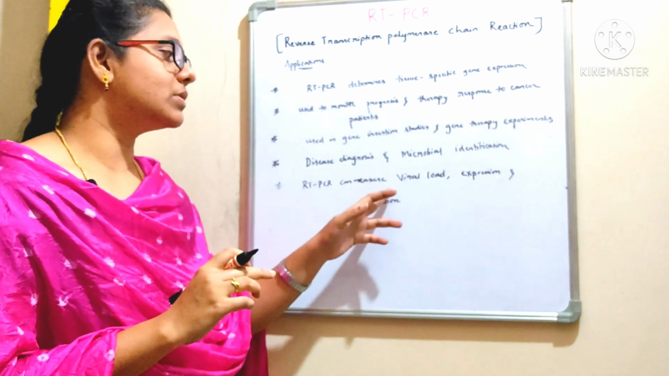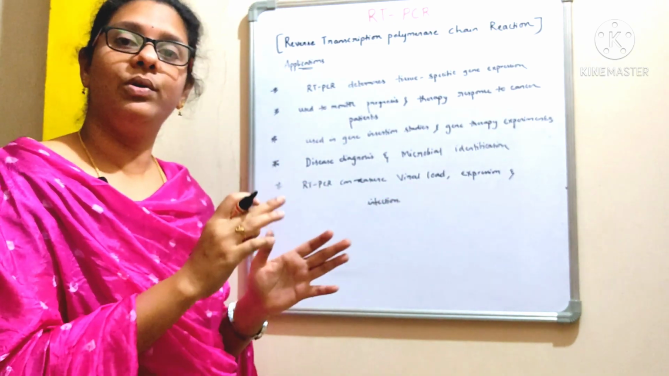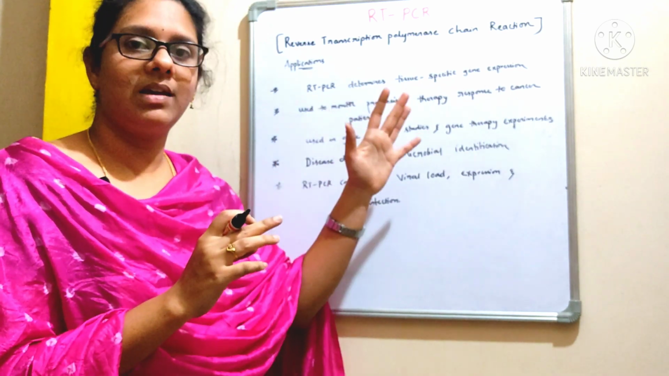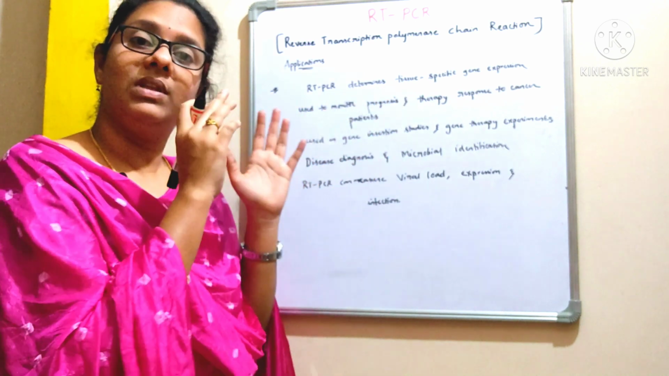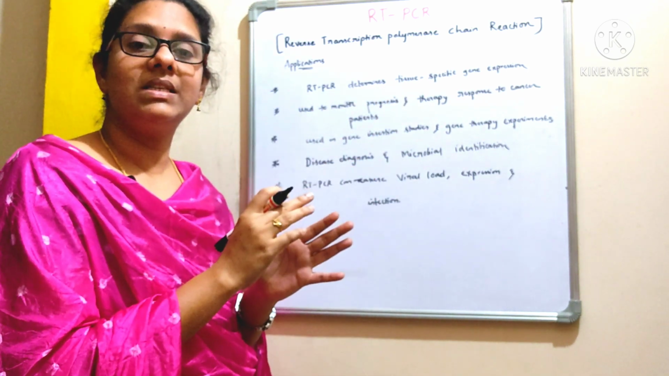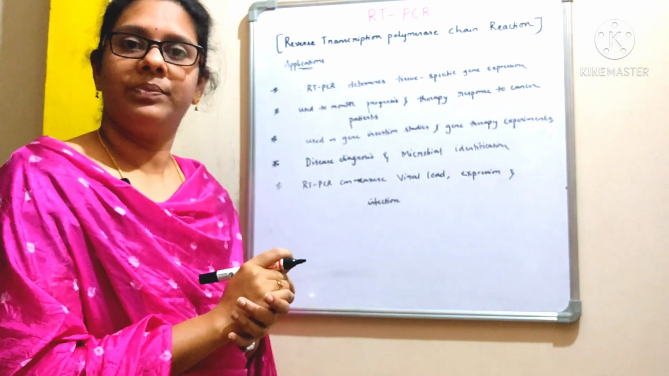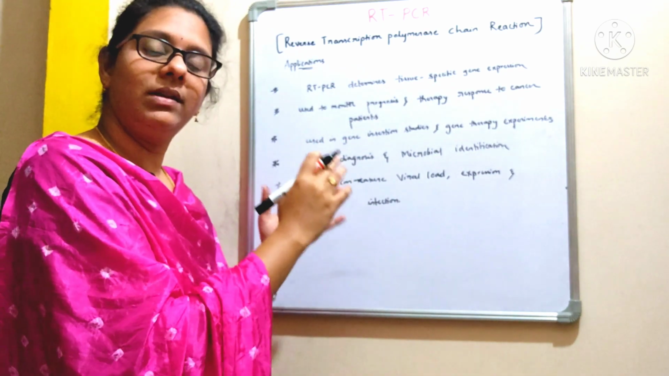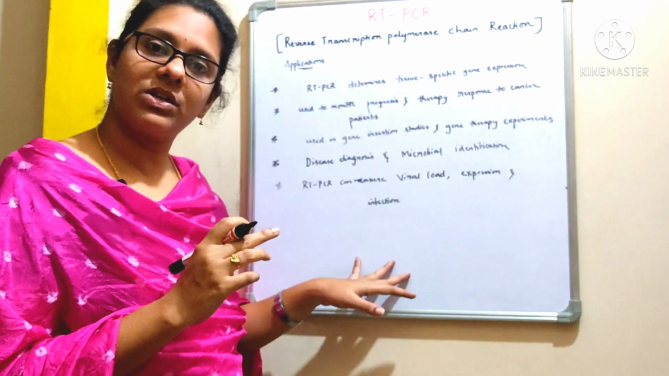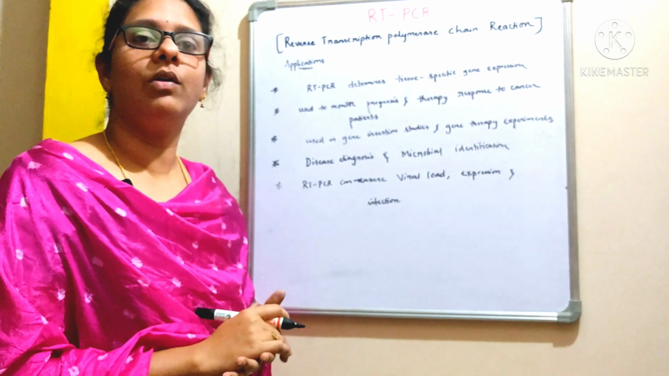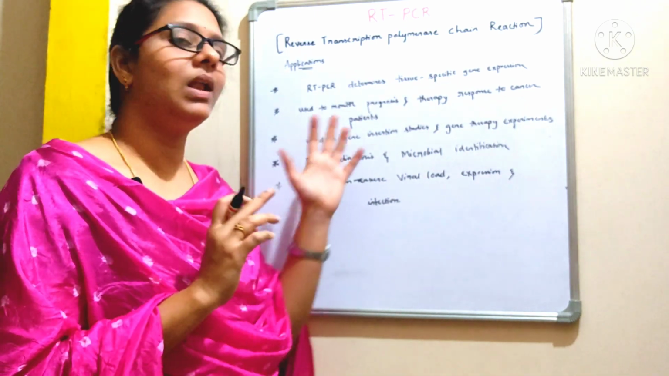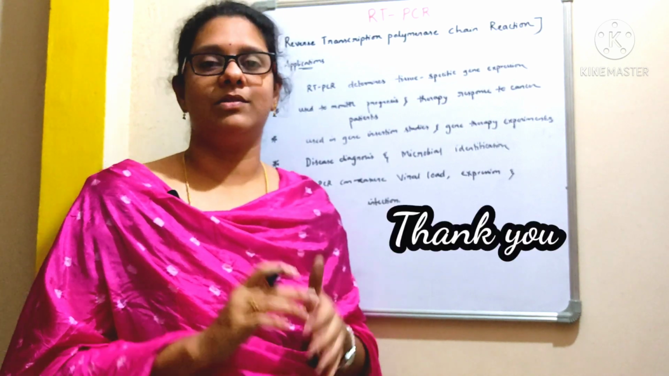RT-PCR can also be used to measure viral load. I told you some of the viruses, especially retroviruses, have RNA as their genetic material. So they have an enzyme, reverse transcriptase, with which they synthesize DNA from RNA. Right? So if we want to detect the viral load, or if we want to study the expression and the infection levels, we can go with this method of reverse transcription polymerase chain reaction. This is all about the RT-PCR method.